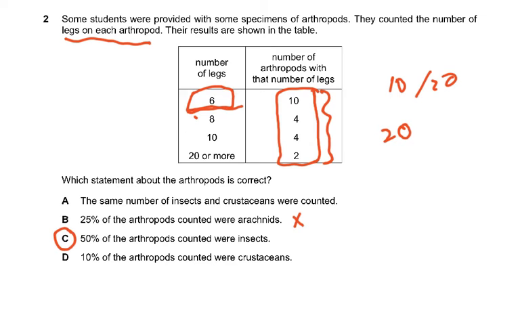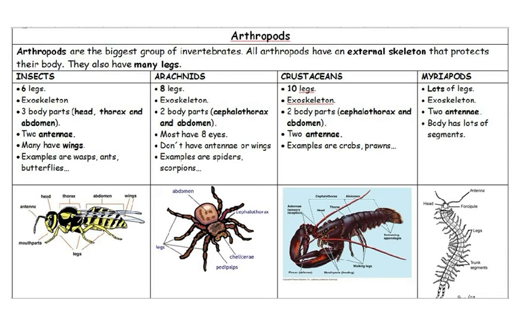Now, I'm just going to revise this with you because I know you all are not very clear on this. This is a very good table for you all to look at. Keep it in front of you, take a picture of it, keep it as a screensaver for a few days, and then remember it. Insects 6 legs, arachnids 8 legs. How I remember it, R for me, R looks like 8. So there's an R here. There has to be some way that you remember. Crustaceans, T for 10.